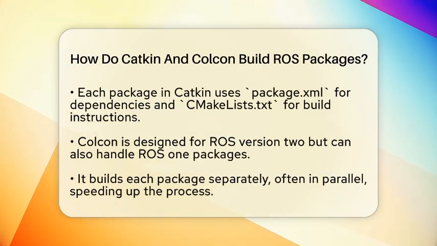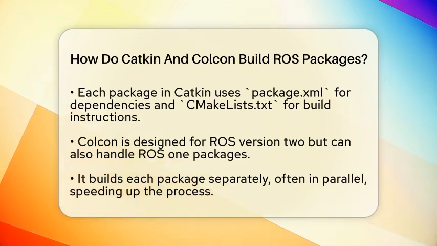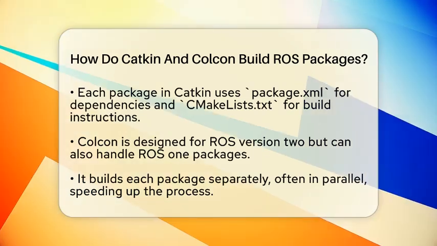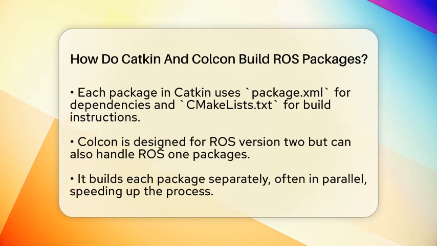To build your workspace, you typically run the command catkin build. This command generates all the necessary build files, compiles your packages, and creates environment setup scripts. These scripts help your system recognize the new packages so you can run your robot nodes smoothly. Catkin uses a file called package.xml to list package details and dependencies, and each package has a CMakeLists.txt file that guides the build process.